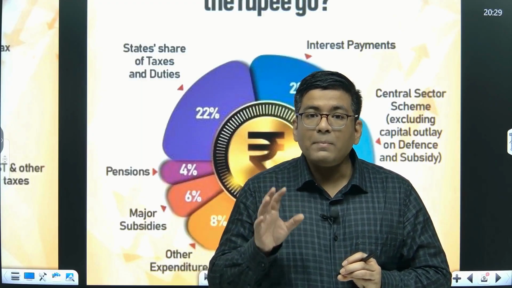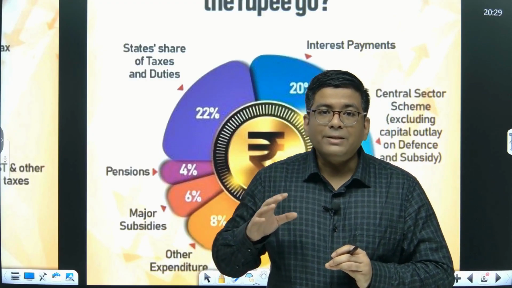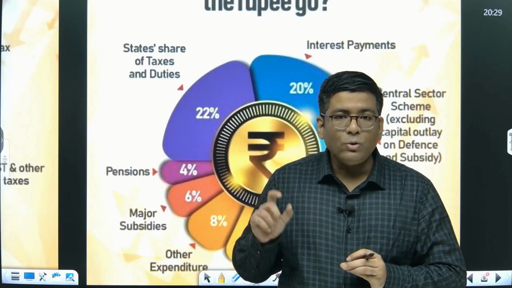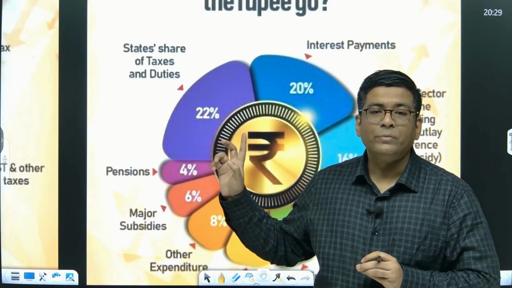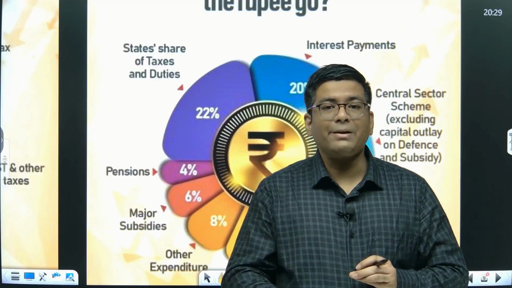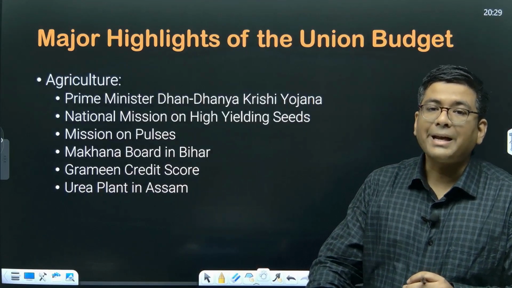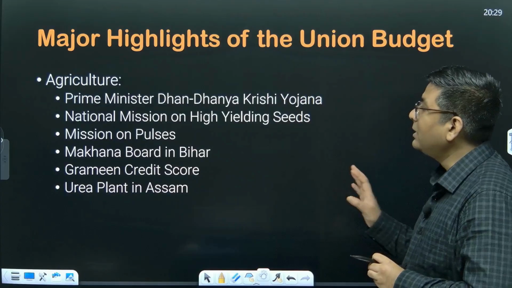If we have any kind of extra spending, that extra spending can only be done by borrowing. So that is what we are going to learn towards the end, what exactly are the various deficits. Now, what exactly have been the major highlights of the budget?